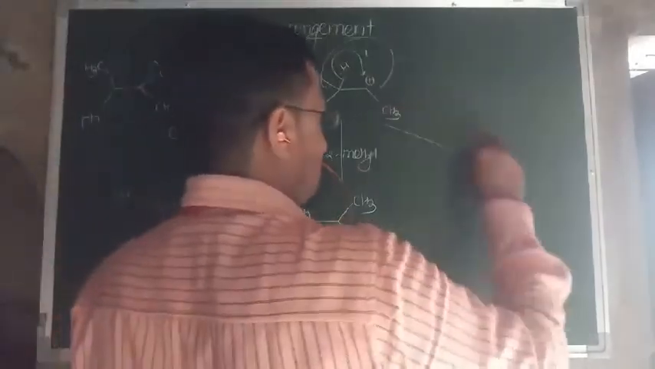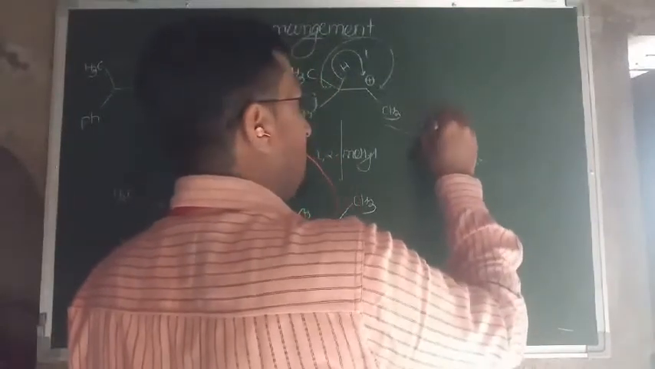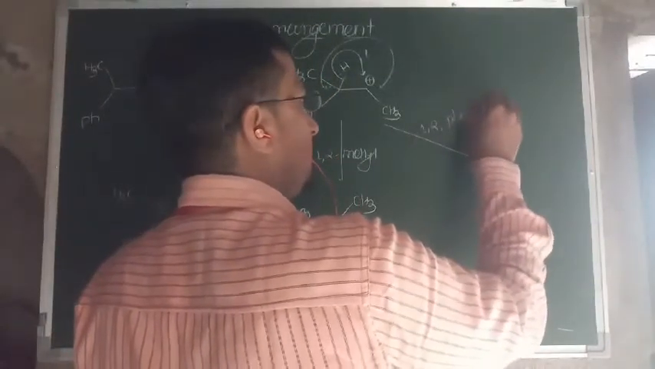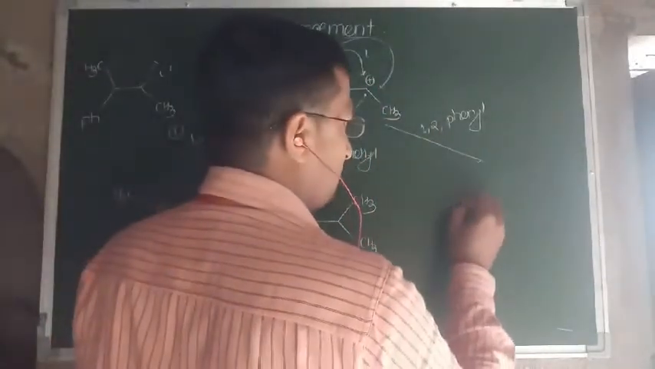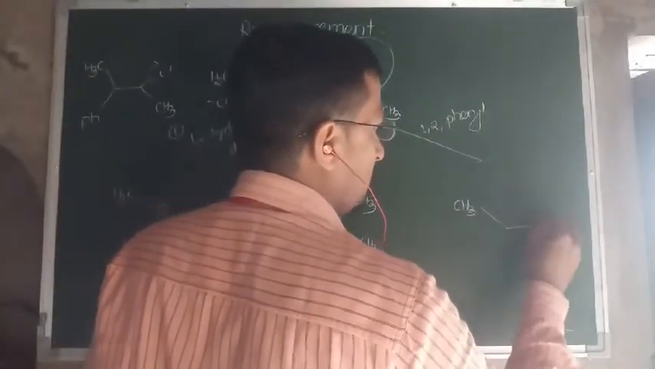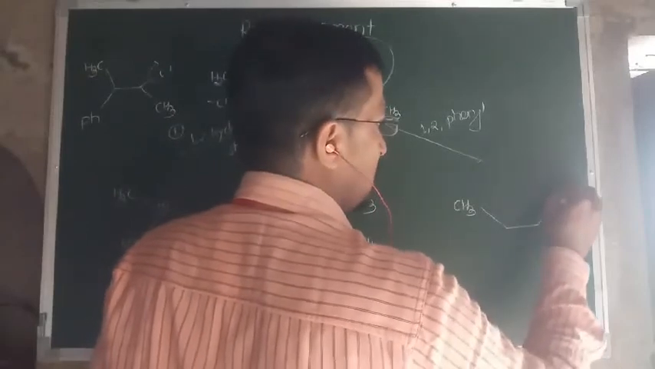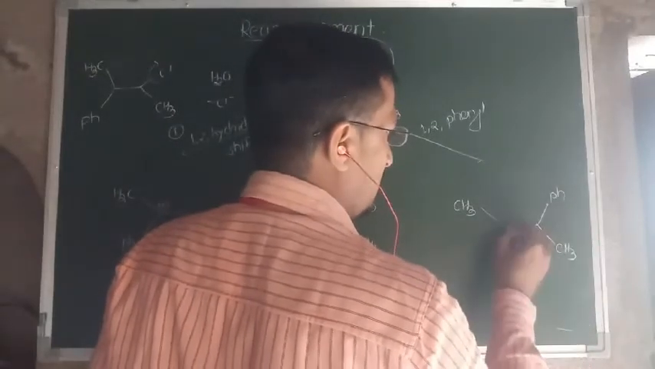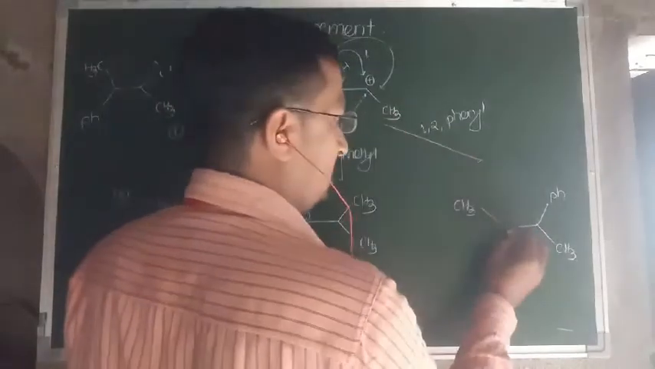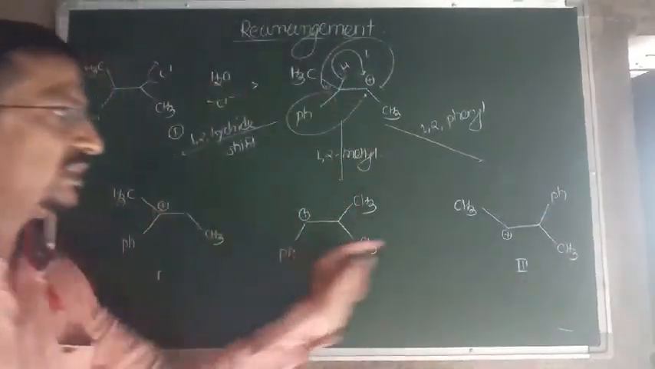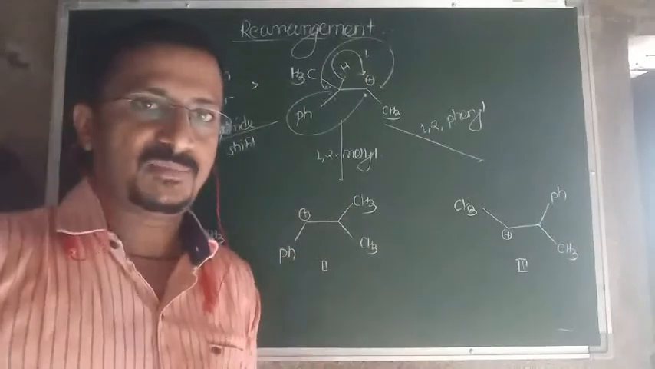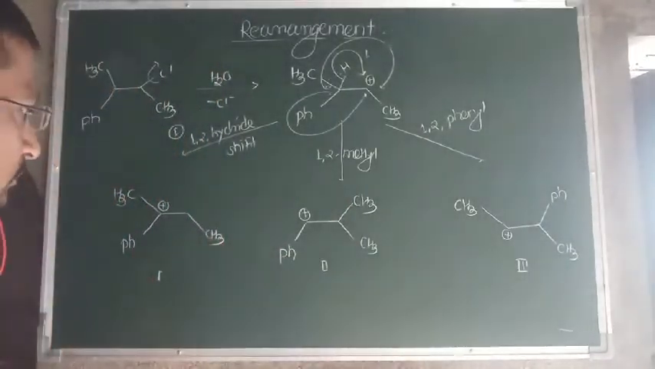And the third carbocation structure, that is, you have to shift the 1,2 phenyl, isn't it? If you shift this phenyl here, the structure becomes CH3 carbon, here phenyl group is attached, CH3, and CH3 with positive charge. It is the third carbocation. Then check the stabilities of all these three carbocations one by one.